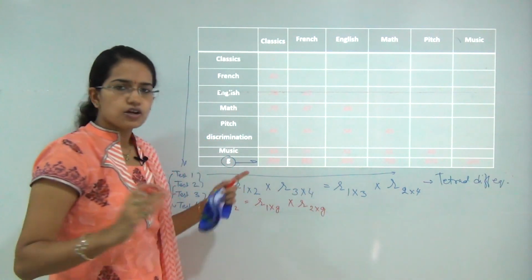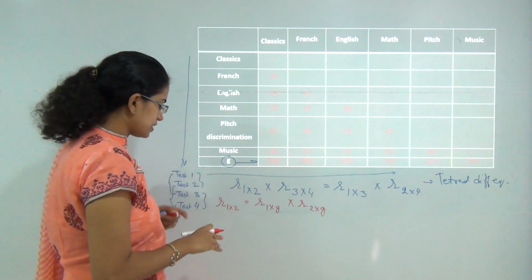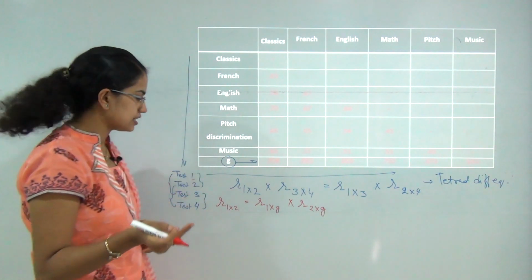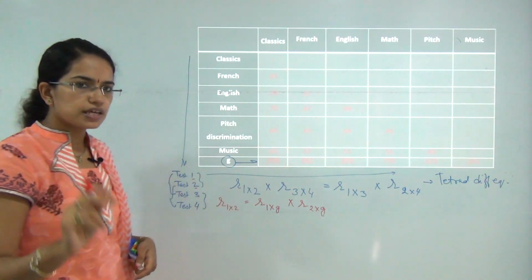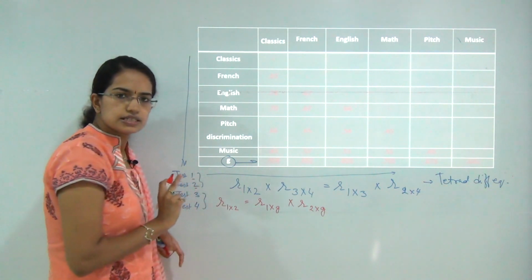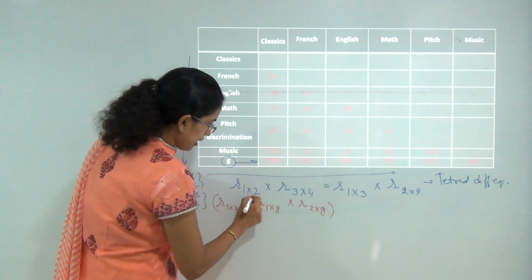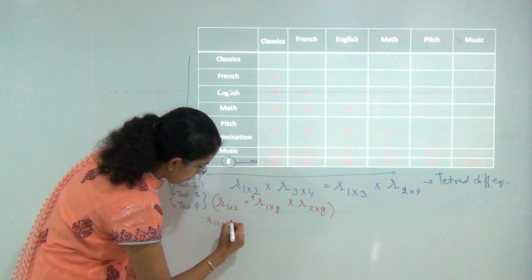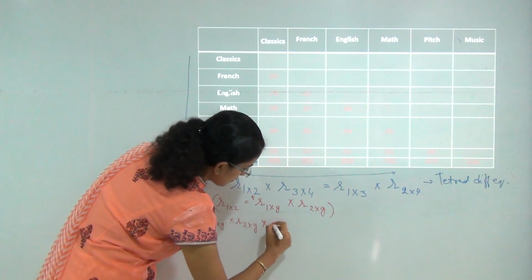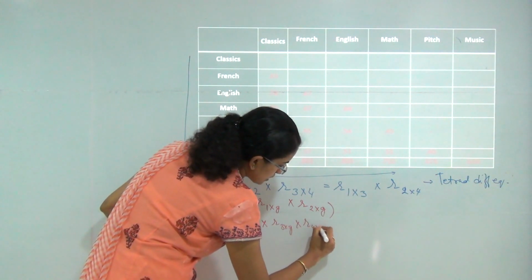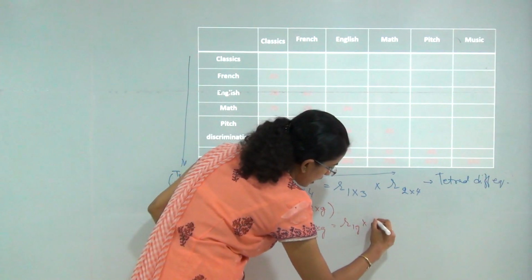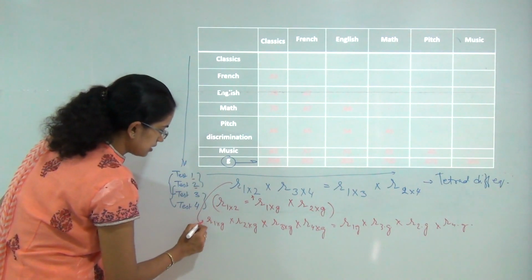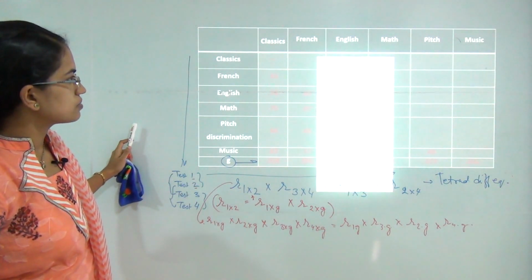Since this general intelligence is a common intelligence propounded across the whole of the test, the correlation of the first and the second test equals the product of their correlations with the general intelligence. So he applied this to the whole equation: the correlation of 1 with G and 2 with G, multiplied by the correlation of 3 with G and 4 with G, would be equal to the correlation of 1 with G and 3 with G, multiplied by 2 with G and 4 with G. This was the tetrad equation that was propounded by him.